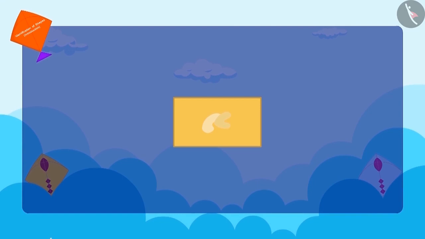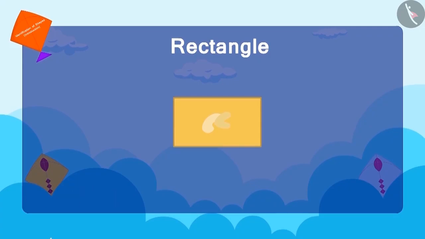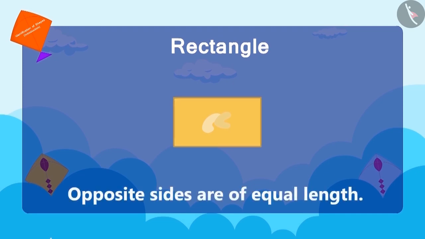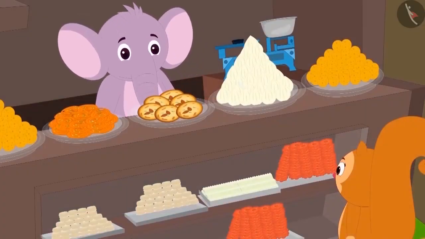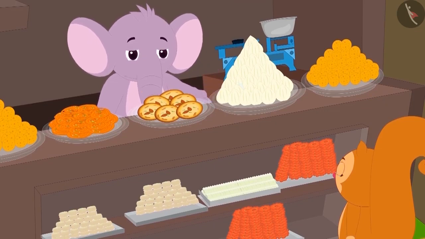This is a rectangle. A rectangle has 4 sides. Its opposite sides are of equal length. Now Appu explains to Chanda through a poem, where all can she see a rectangle shape.